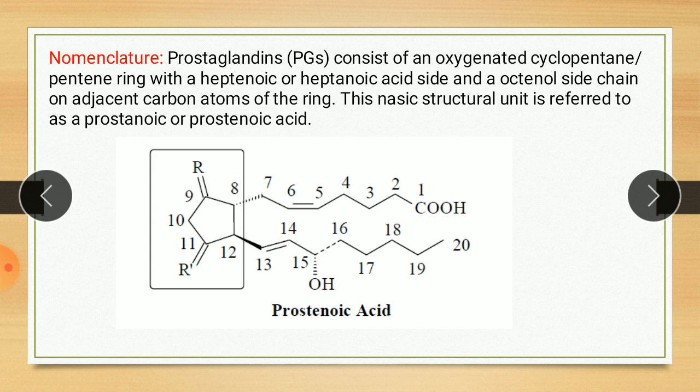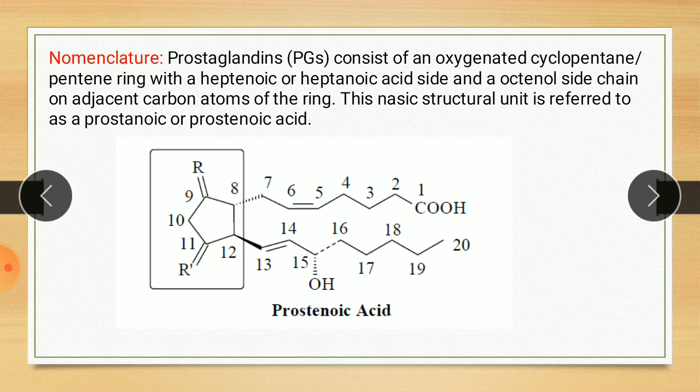So each prostaglandin differs from another in the substitution pattern in the cyclopentane ring and the side chain, and these differences are responsible for the different biological activity of the prostaglandin groups.